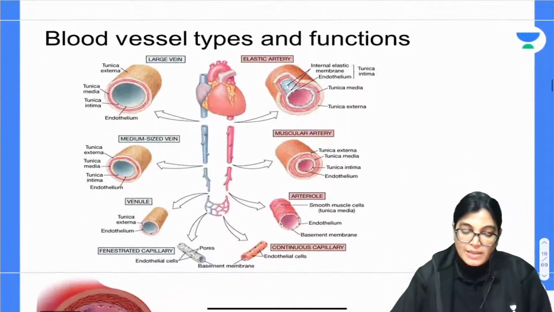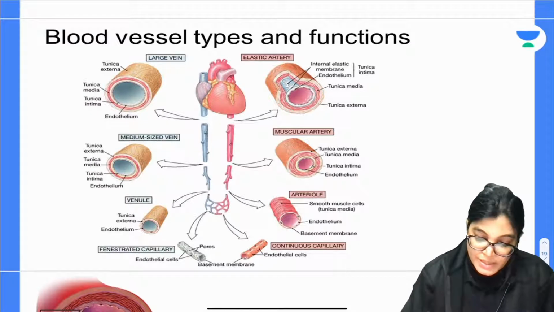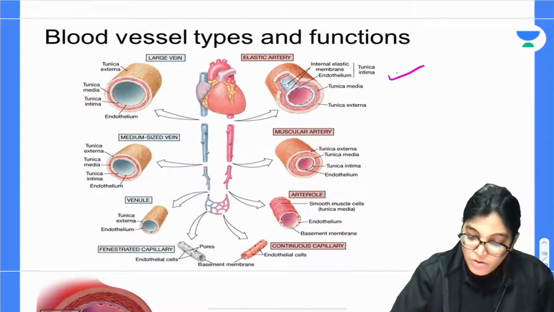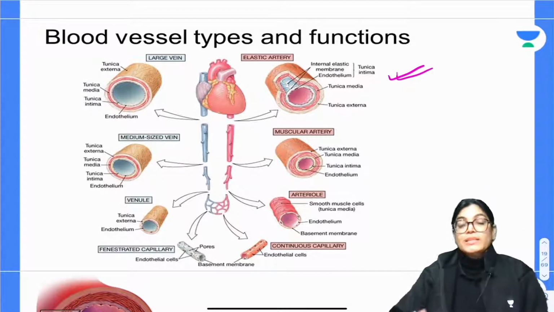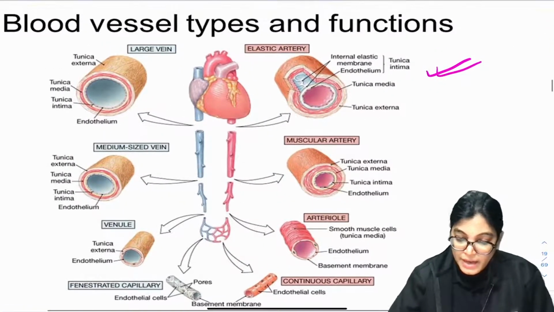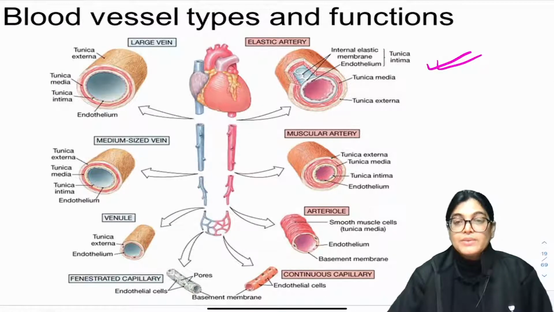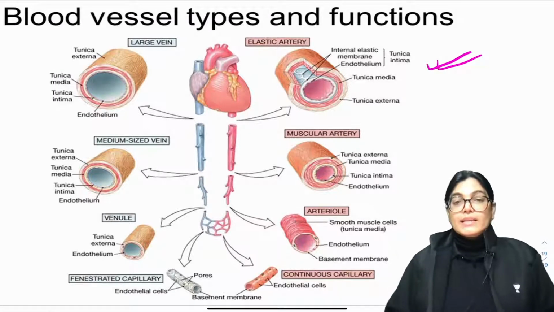This is a diagram showing the blood vessel types according to function. Large arteries are called elastic arteries. The arteries emerging directly from the heart, like the ascending aorta, are the large arteries.